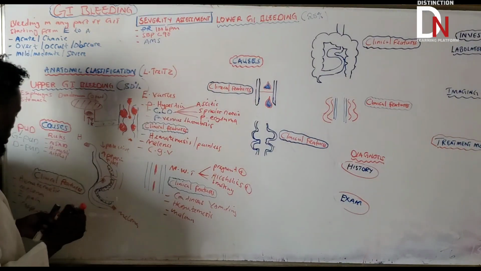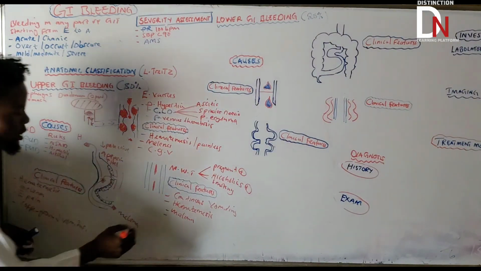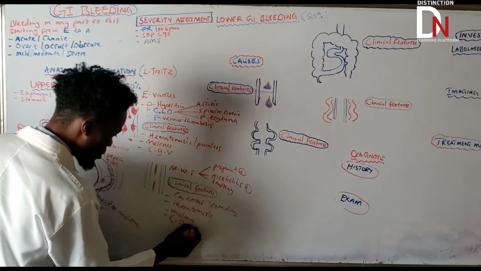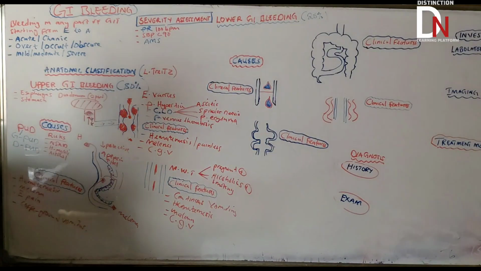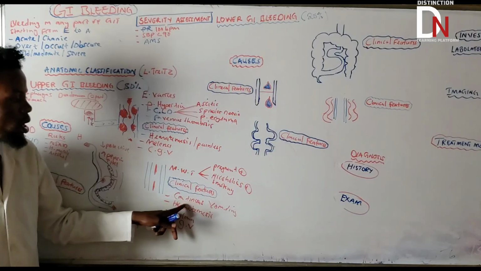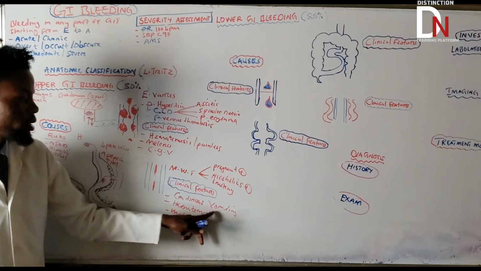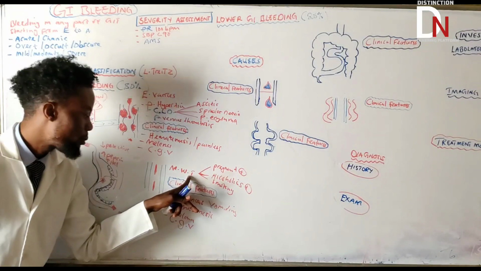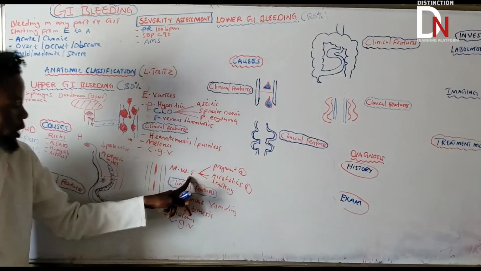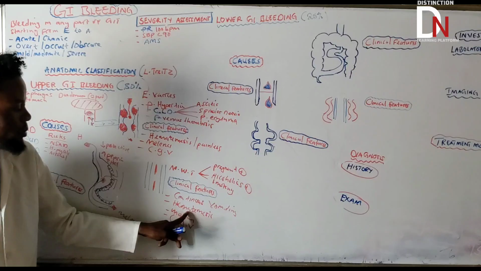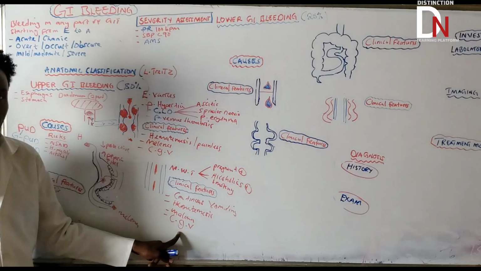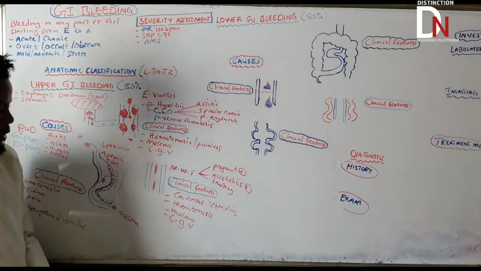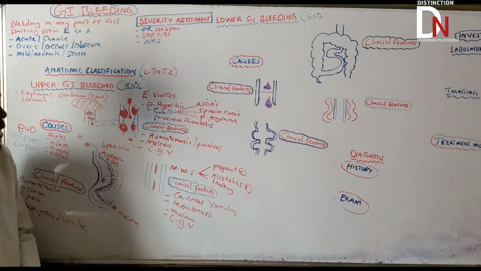They are also going to have coffee-ground vomitus like that. But the most important thing is continuous vomiting, which then shows tears at that particular junction. Apart from that, they are going to have hematemesis, melena, and coffee-ground vomitus. I explained about these things, so those are the things that they are going to have.